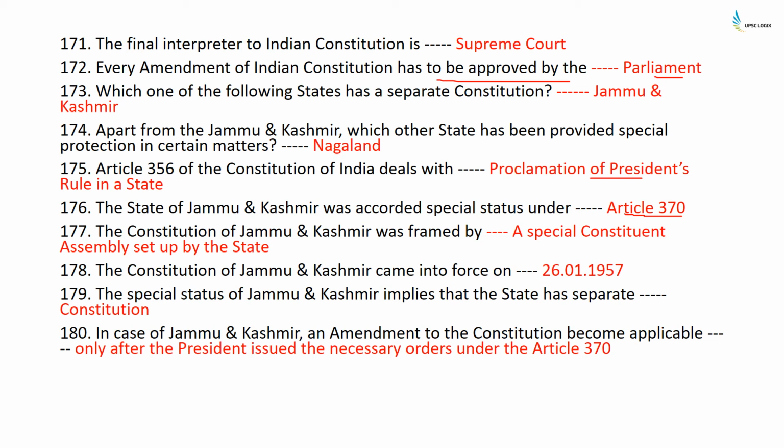The Constitution of Jammu and Kashmir was framed by a special Constituent Assembly set up by the state. The Constitution of Jammu and Kashmir came into force on 26 January 1957. A special status of Jammu and Kashmir implies that the state has a separate constitution. In case of Jammu and Kashmir, an amendment to the constitution becomes applicable only after the President issues the necessary orders under Article 370.